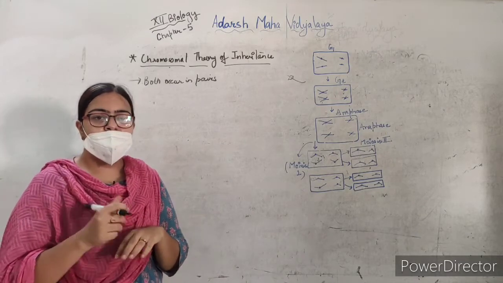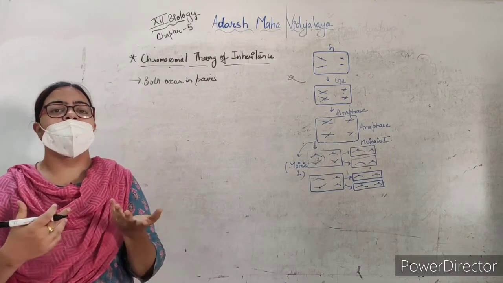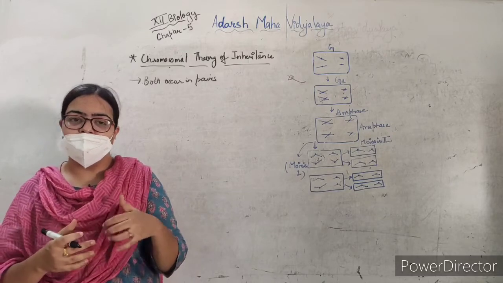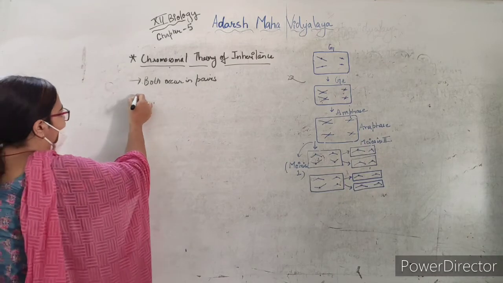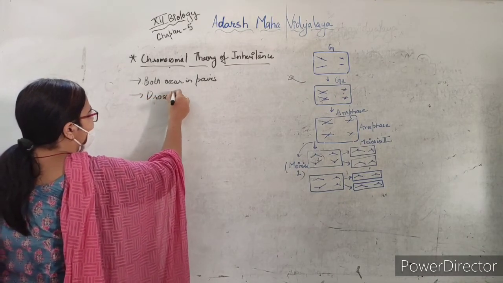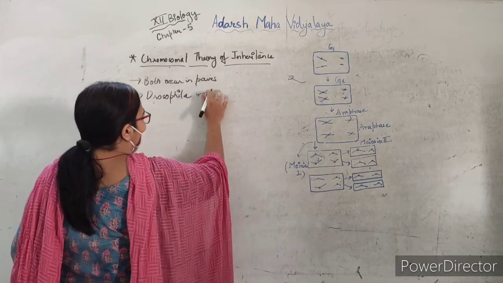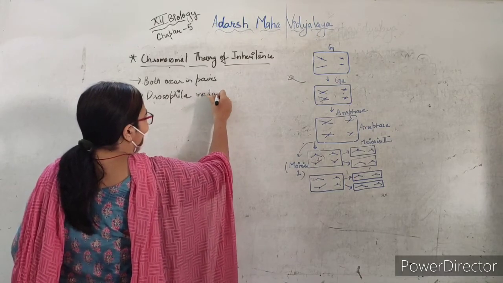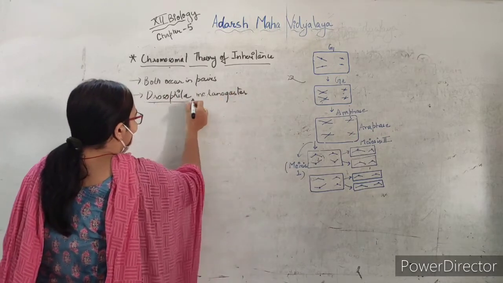Now we will talk about a fruit fly, that is Drosophila, and in most of these genetic experiments Drosophila, the fruit fly, is used. The scientific name of this fruit fly is Drosophila melanogaster. So why this particular fruit fly?